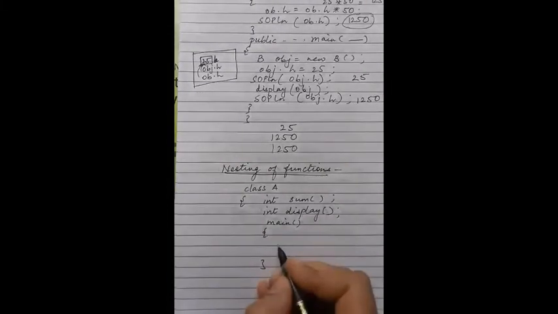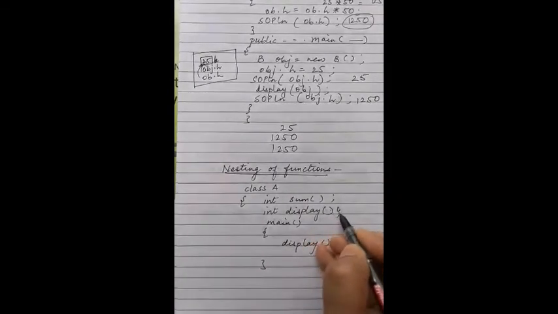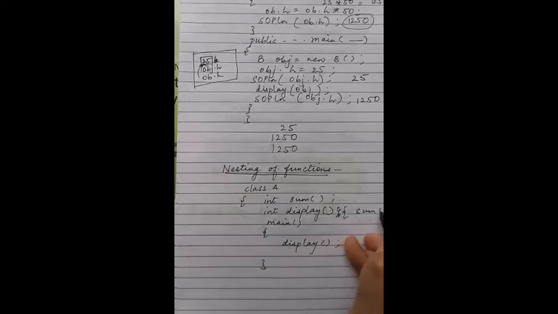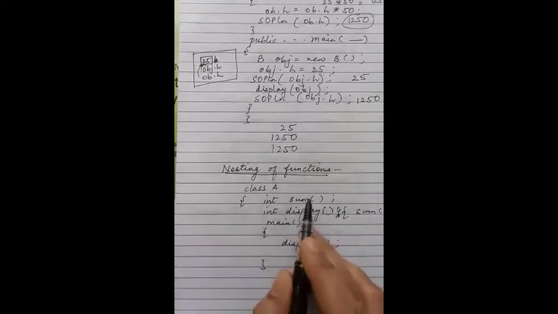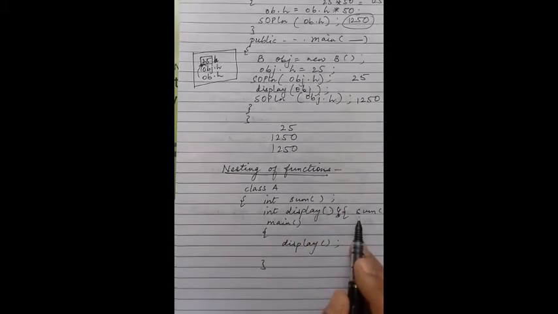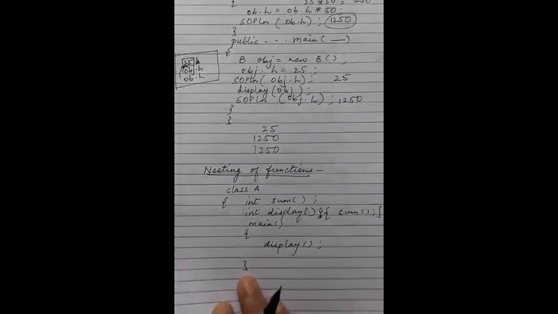In main, I am calling the function display like this, and inside display I am calling the function sum. This is called as nesting. When one function is being called inside another function of the same class, it is called as nesting of functions. I will give you an example. I'll write an example and explain it to you.